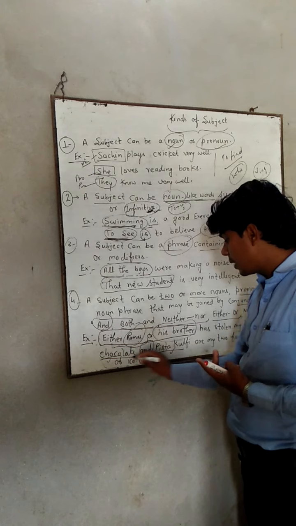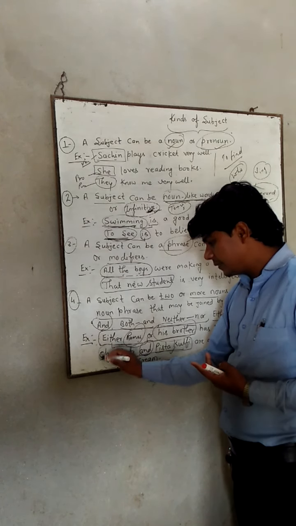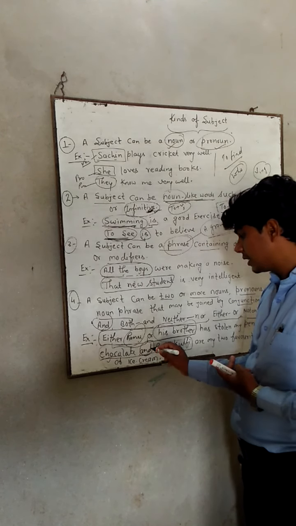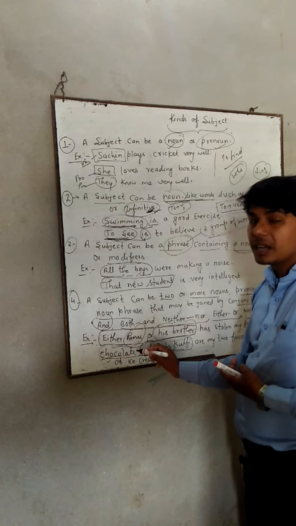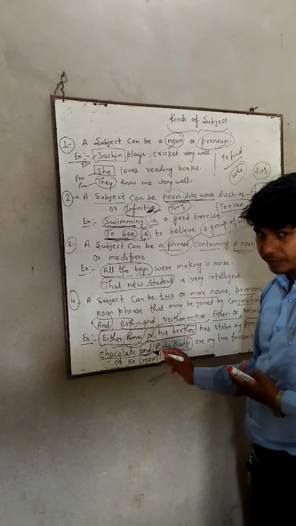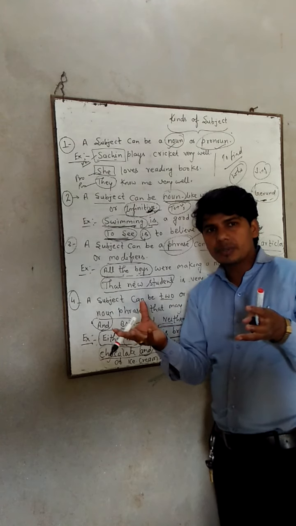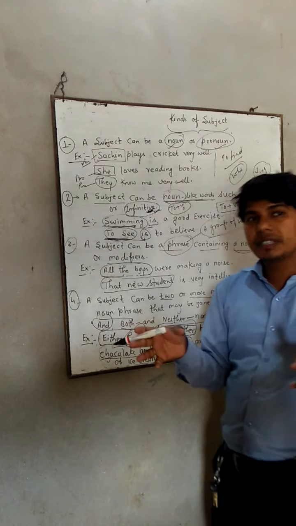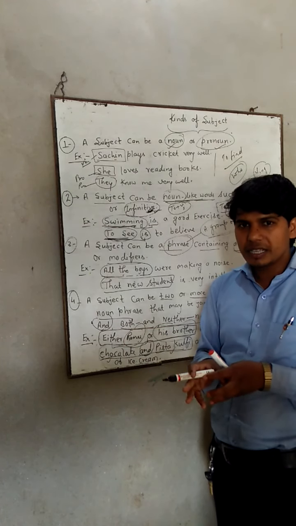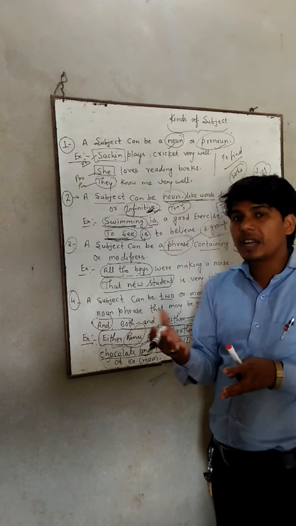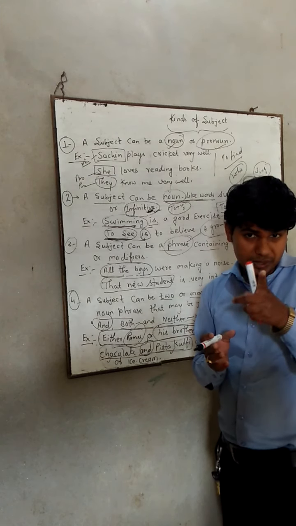So all these words used here as a subject make a compound subject. When two nouns, two pronouns or two phrases are joined with some specific conjunctions, that type of subject is known as a compound subject.